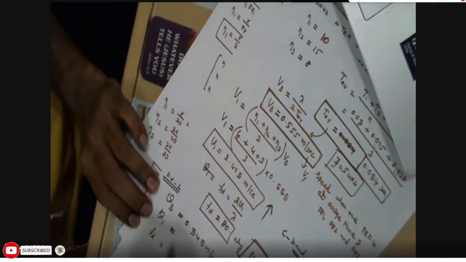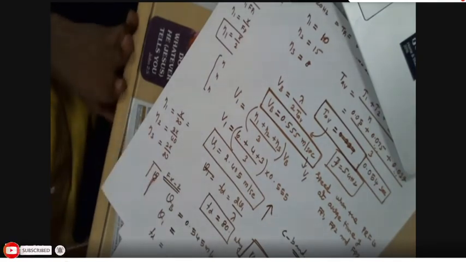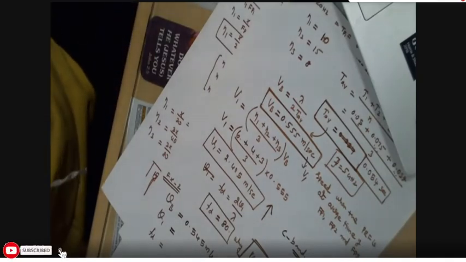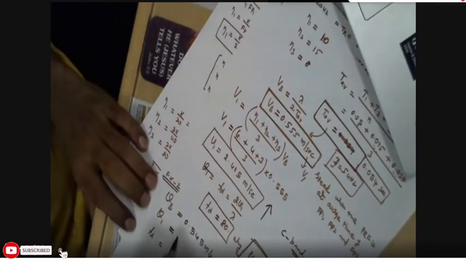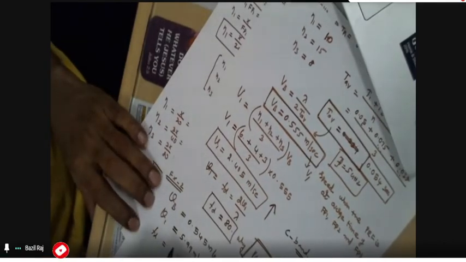V1 is 5.99 meter per second. The FD in C band